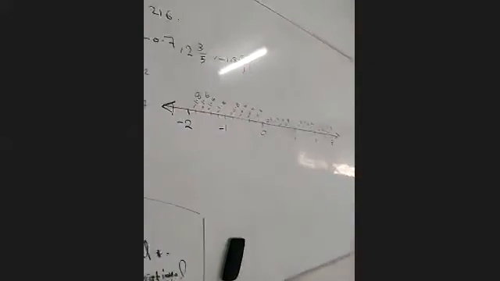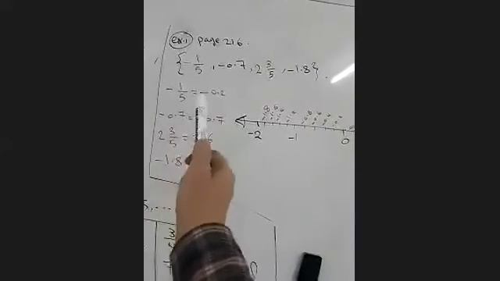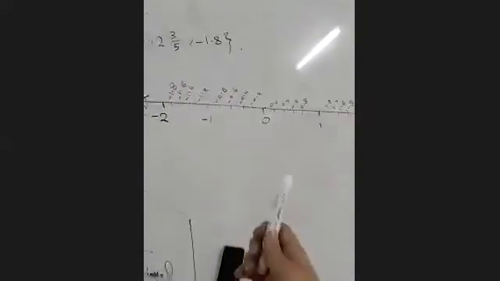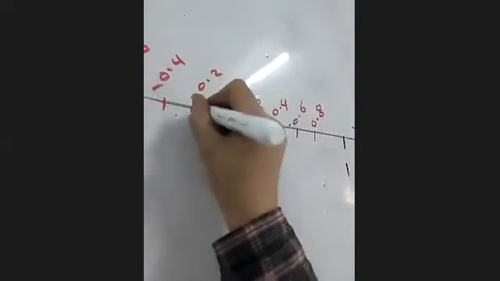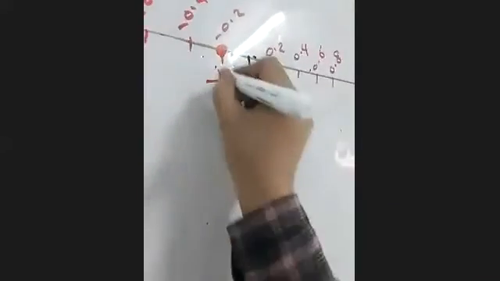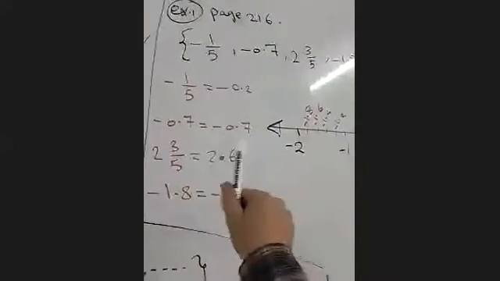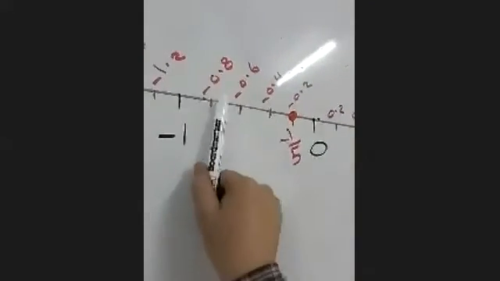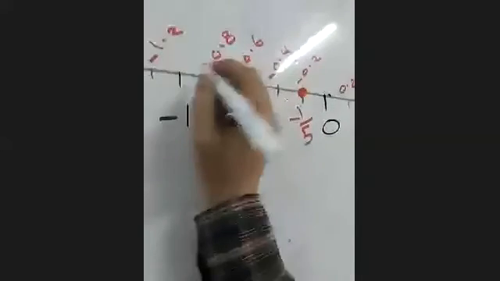Now we are ready to plot these numbers. First one, negative 1 over 5, which is negative 0.2. Where is it? Here. The second one, negative 0.7. We don't have negative 0.7 labeled, but it is between negative 0.6 and negative 0.8, so it will be here.